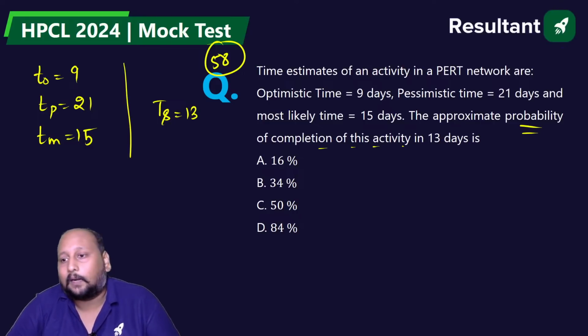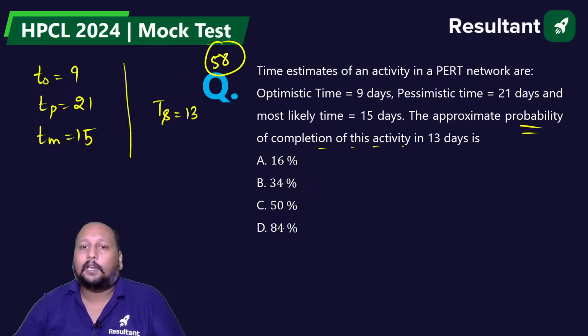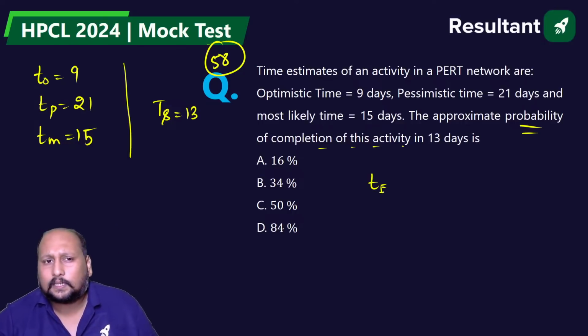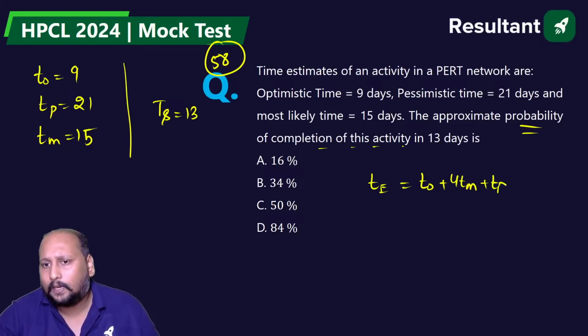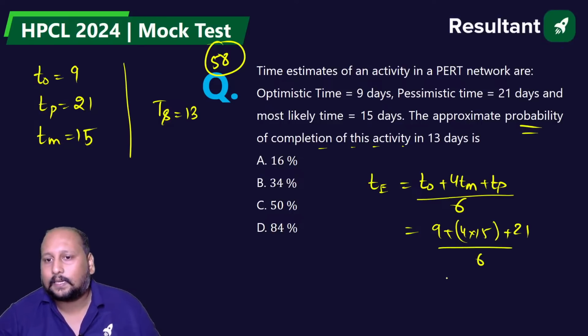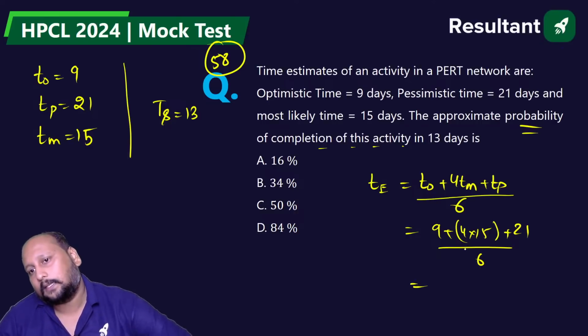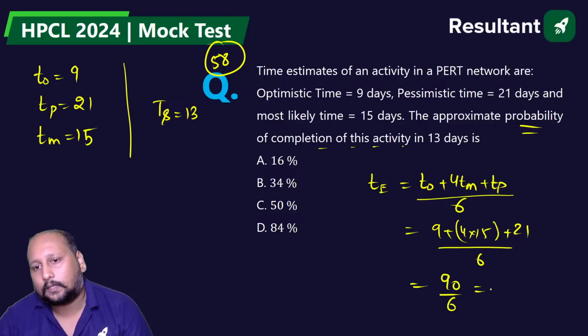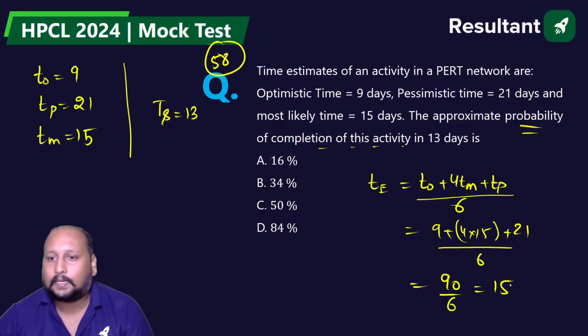Calculate the expected completion time, TE value. TE is (TO plus 4 times TM plus TP) divided by 6. That is 9 plus 4 into 15 plus 21, divided by 6. So this is 60, 80, 90. 90 by 6, that is 15 days.